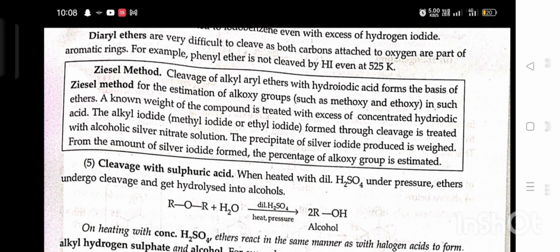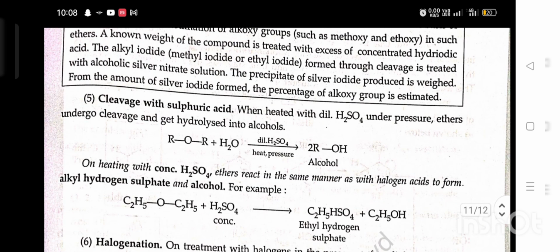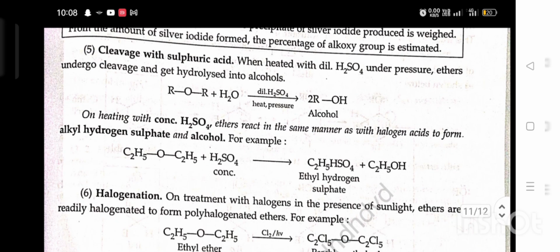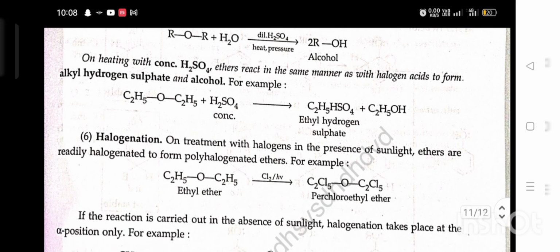Fifth, cleavage with sulfuric acid. When heated with dilute H2SO4 under pressure, ether undergoes cleavage and gets hydrolyzed into alcohol. Ether plus water in the presence of dilute H2SO4 gives alcohol. On heating with concentrated H2SO4, ether reacts in the same manner as with halogen acid to form alkyl hydrogen sulfate and alcohol. For example, ether plus concentrated H2SO4 gives ethyl hydrogen sulfate plus alcohol.